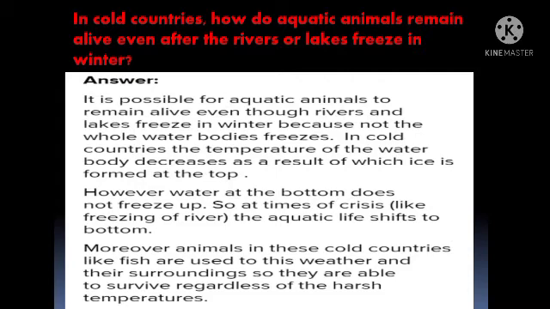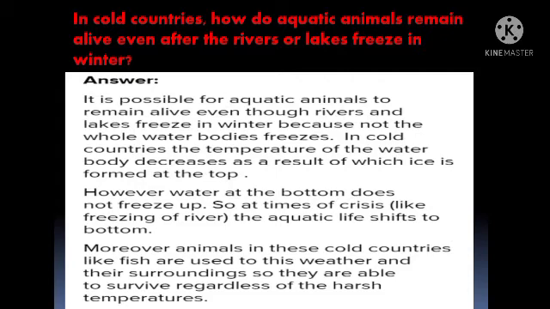It is possible for aquatic animals to remain alive even though rivers and lakes freeze in winter because not the whole water body freezes. In cold countries, the temperature of the water body decreases, as a result of which ice is formed at the top. Understood, students, how they remain alive?